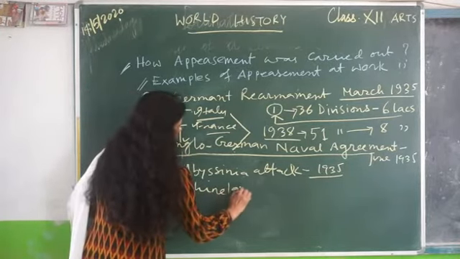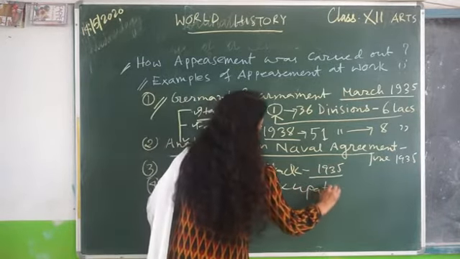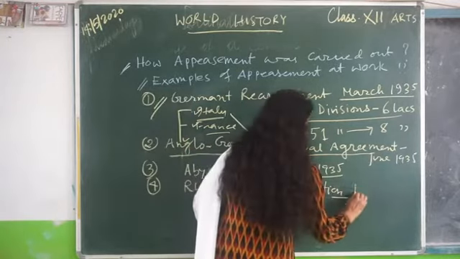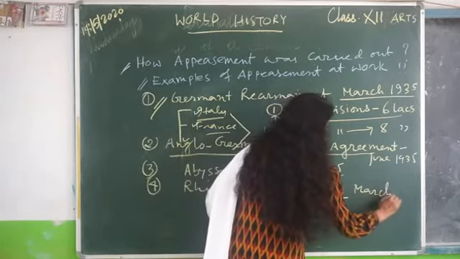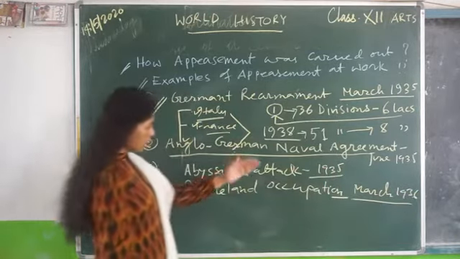Rhineland occupation by Germany. This is the headline. When you write the answer, you will write the headline and explain. March 1936. Look at all the chronological sequence.